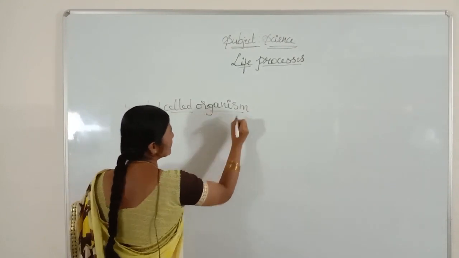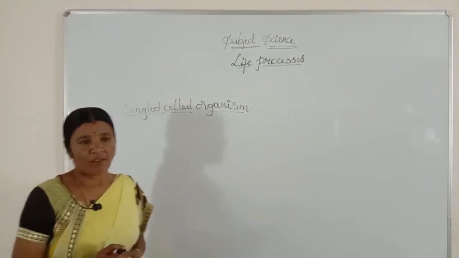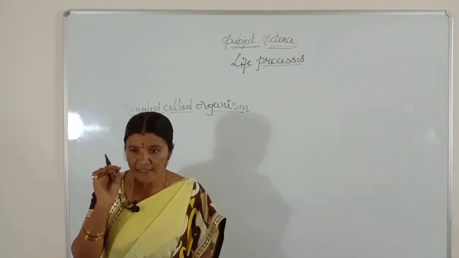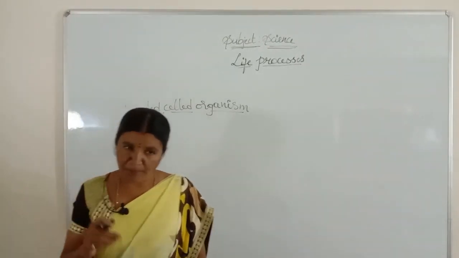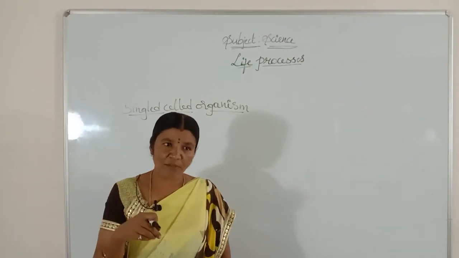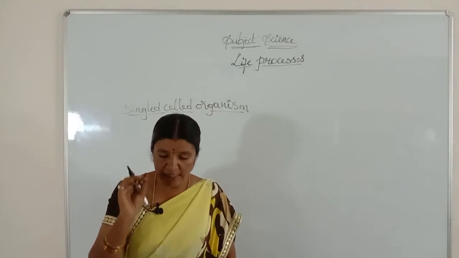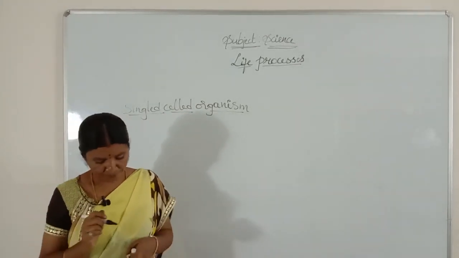Amoeba is a single-celled organism where the entire body is made up of a single cell. That single cell helps in taking up the food, digesting the food, and even throwing out the waste.